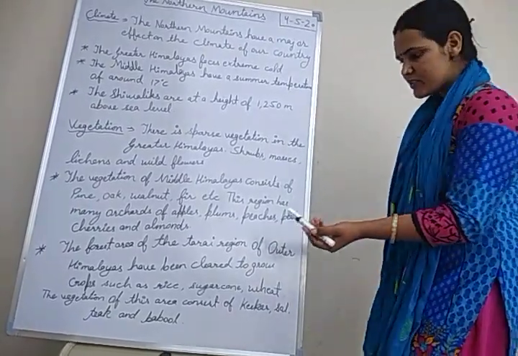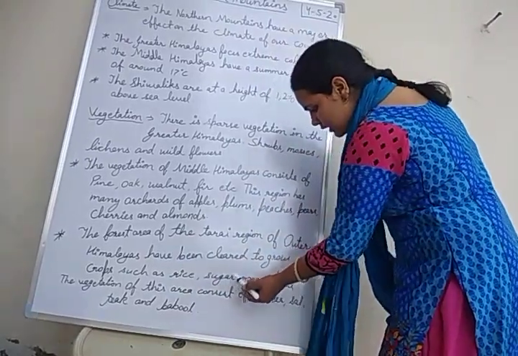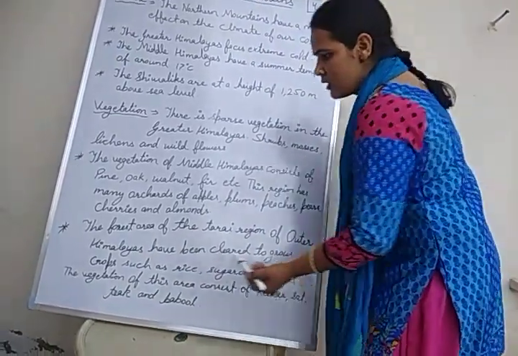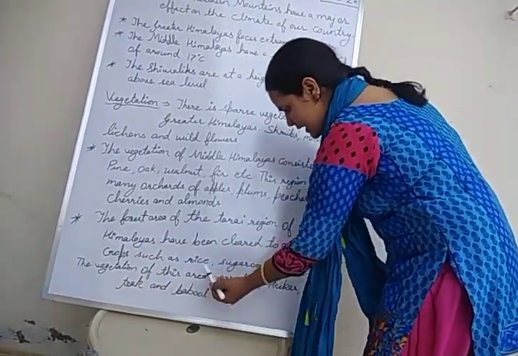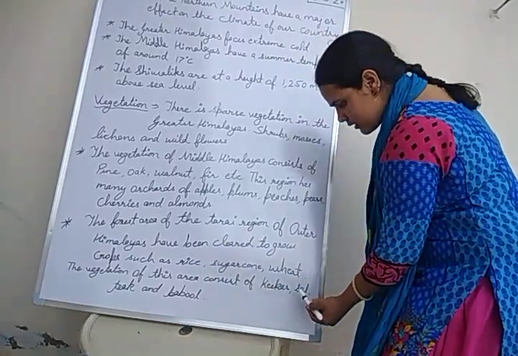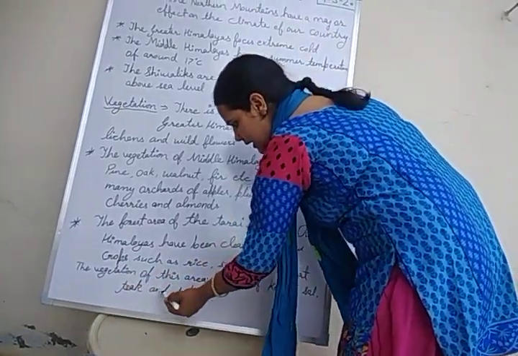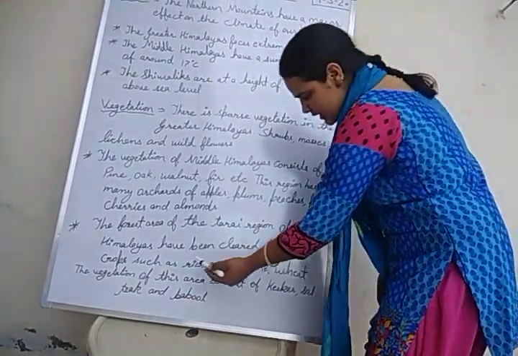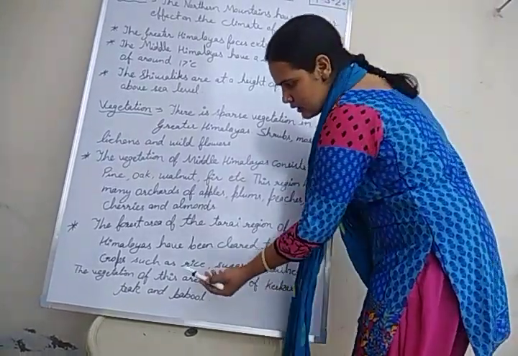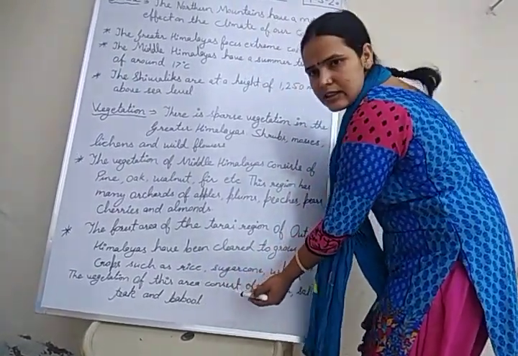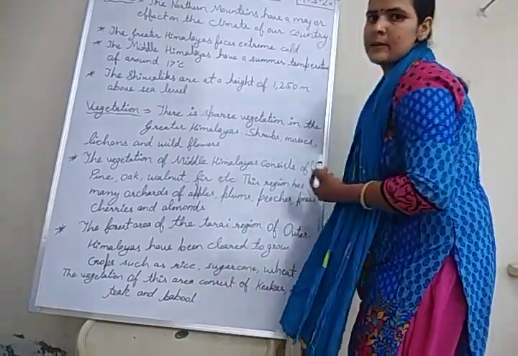So these are the crops that are grown: rice, sugarcane, wheat. The vegetation of this area consists of kikar, sal, teak and babul. So these are the vegetation found in the Shivalik range.